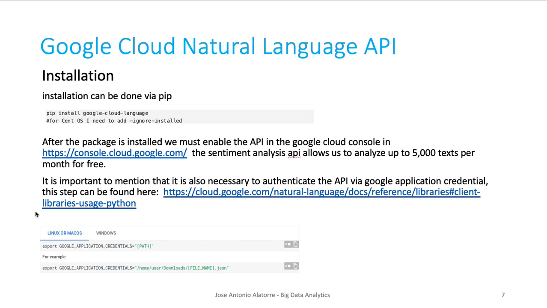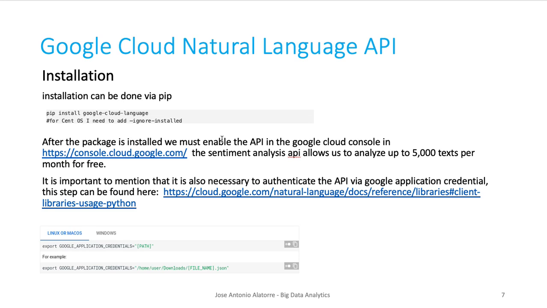The second technology that we will use is the Google Cloud Natural Language API. The installation here is a little bit more complicated, but still straightforward. First, you need to pip install google-cloud-language. In the case of the CentOS that we have been using in class, I needed to add the ignore-installed flag because there are some dependencies that can cause problems if you don't ignore them.